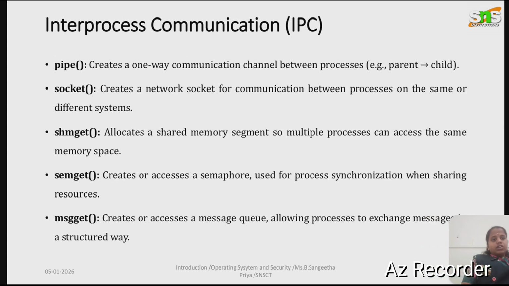Next one is interprocess communication. Pipe creates one-way communication between processes, and next one is socket, communication over the network. Then shared memory allocation. Next one is semaphore creation, and the last one is message queue operations.